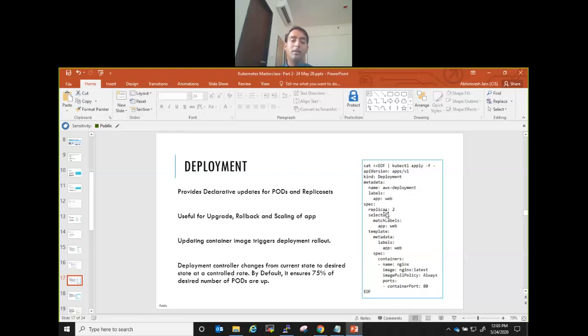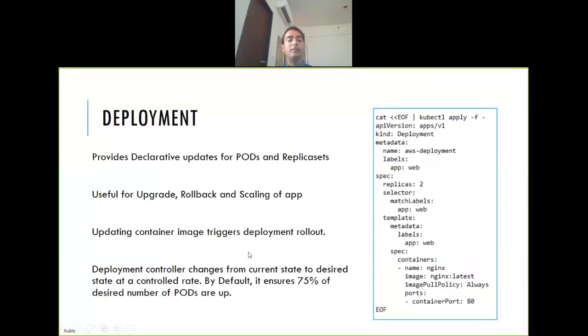So you see replicas, selector, template. So it has a container pod template also inside it. Fine. Now what is deployment? And I think it's very important to understand deployment. It provides declarative updates for pods and replica sets. This is the declarative way, right? And it's useful for upgrade, rollback, and scaling.